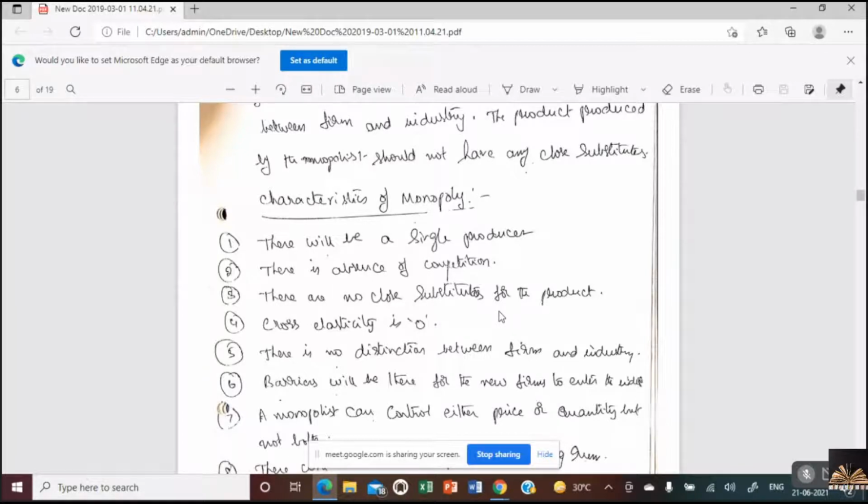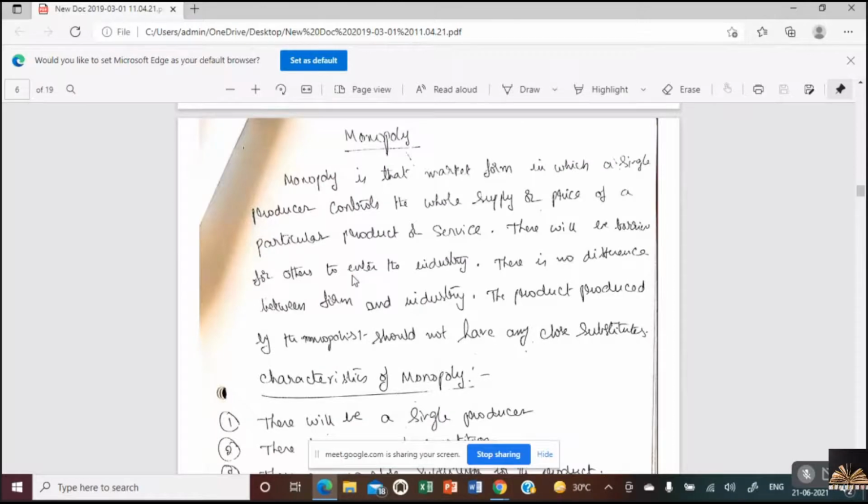Under perfect competition, do we have a distinction between a firm and industry? No, ma'am. Just now we have done rice, maize. Perfect competition.